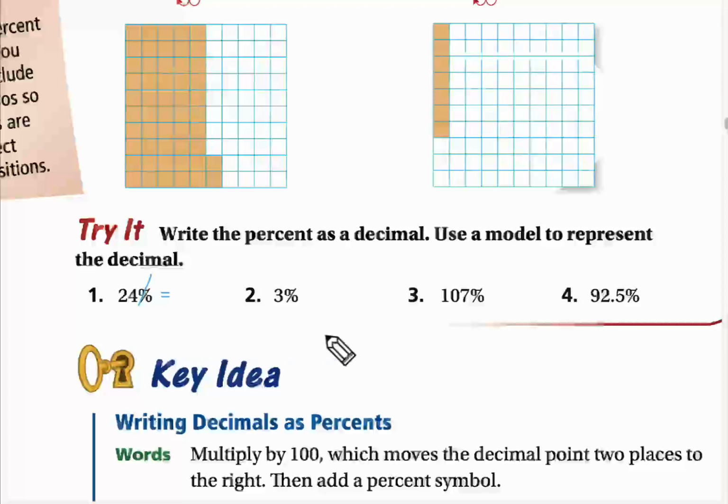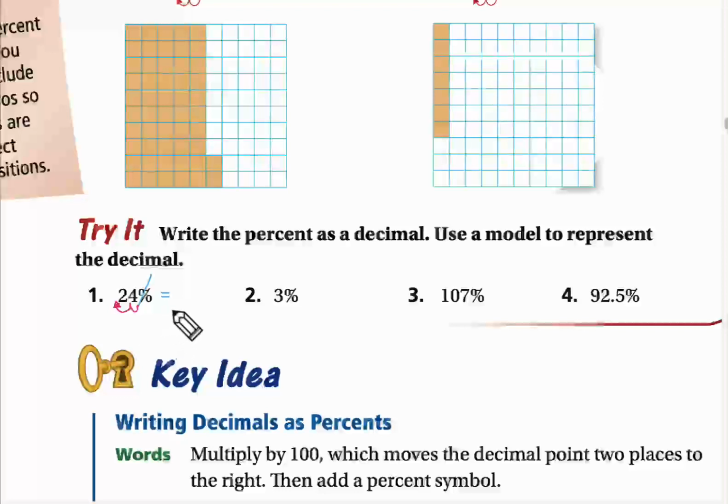Left. How many digits? 2. 2 digits, because we are dividing by 100. So we have the point here, and we move it to the left 2 digits.